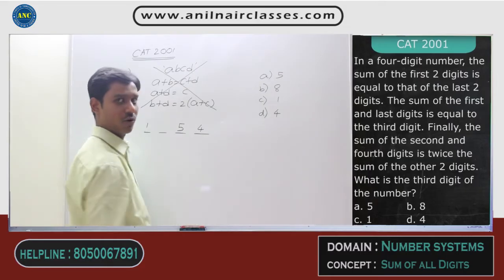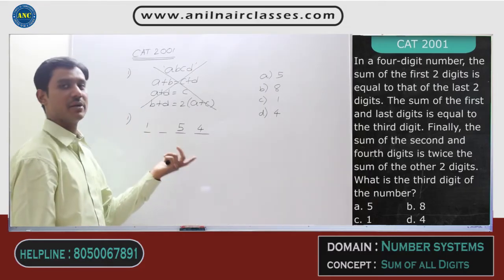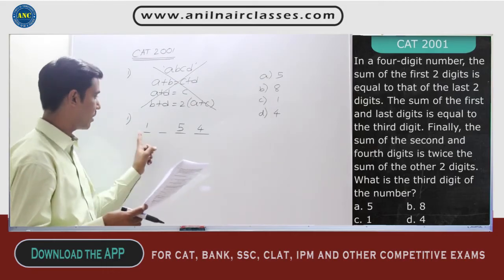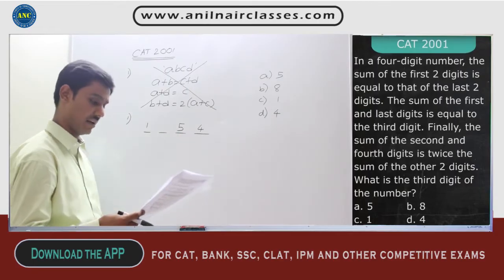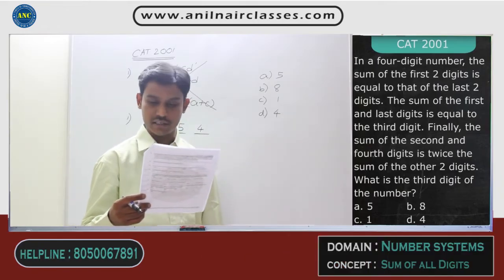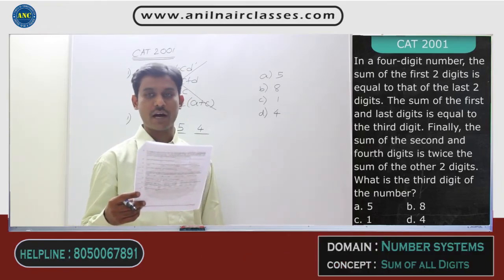I will take one case out of this, 1 and 4. I don't know whether it is right or wrong, I am just checking it out using numbers. The second statement, the sum of first and last is nothing but third, is satisfied. Finally, the sum of second and fourth digits is twice the sum of the other 2 digits.